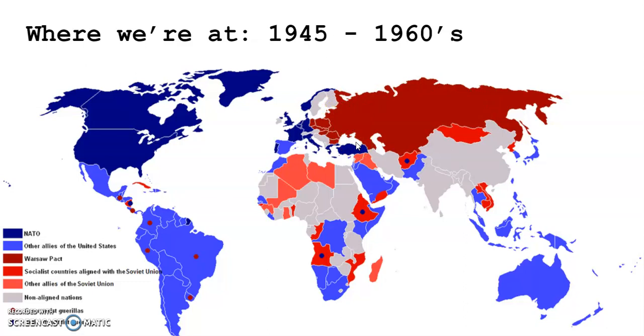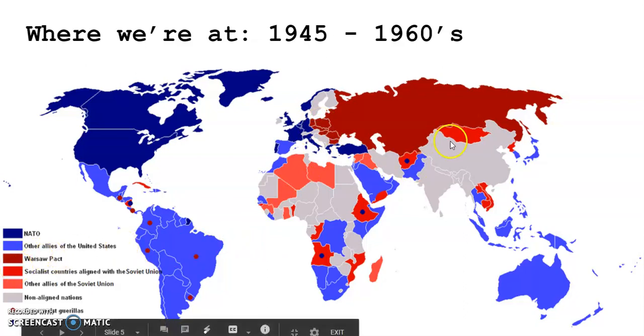These countries are committed to protecting themselves as well as protecting communism and socialism. So we hear the biggest one, of course, is the Soviet Union, which is made up of mostly Russia, but other Central Asian countries as well as countries in the Caucasus. And we have Eastern European countries here. We have Bulgaria, Romania, Hungary, Czechoslovakia, Western Germany, and Poland.